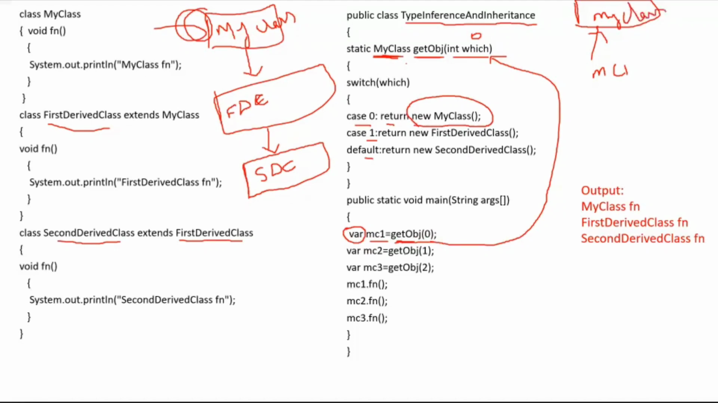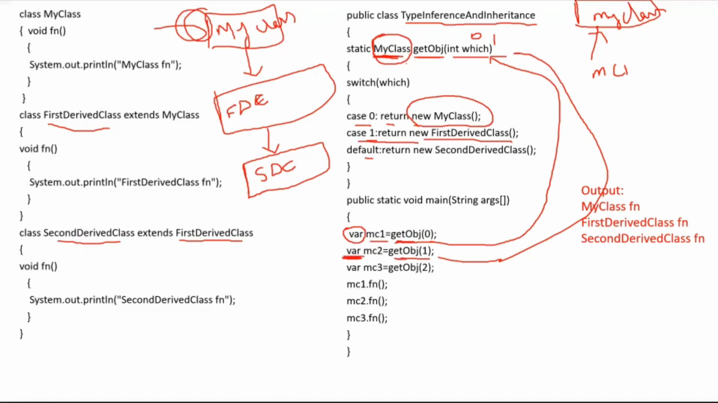Then next I am calling get object obj1, passing 1 as the argument. So now it will come to case 1, where I am creating an object for the first derived class. So what is the type of this var? What is the return type of this function? My class. So this var is going to act as my class only.